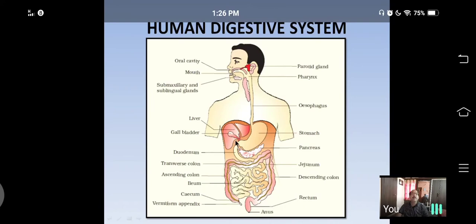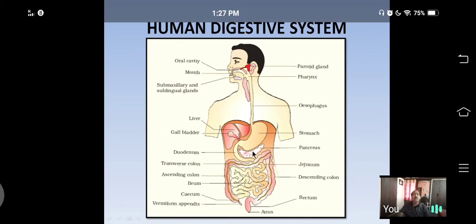In the abdomen, there is the liver, the largest gland of the human body, and beneath the stomach in the loop of the duodenum there is another gland, the pancreas. The salivary glands, liver, and pancreas are called accessory glands.